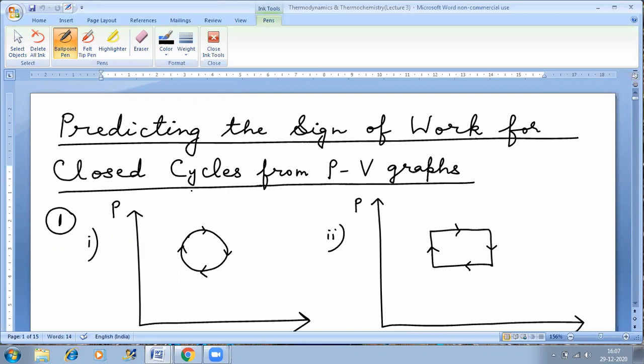So, cyclic means what? If you start from one point, you come back to that same old point. In the first graph, it is a cyclic process, but it is like a circle. It is not a rectangle, it is a circle. Whereas in the second graph, you can see a rectangle. Both are examples of closed cycles.